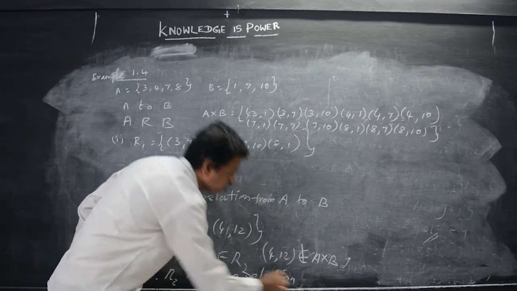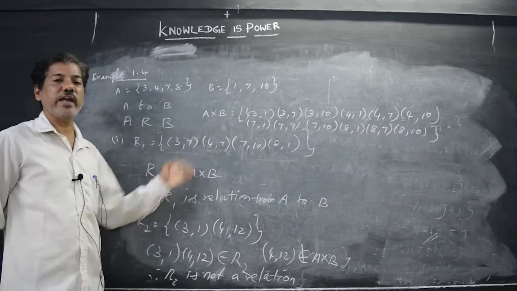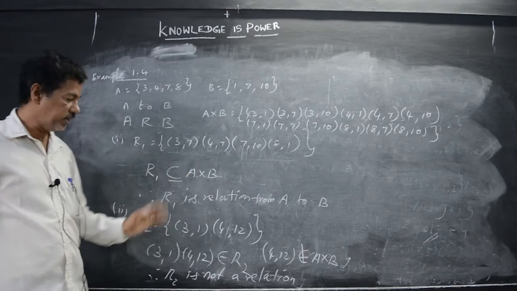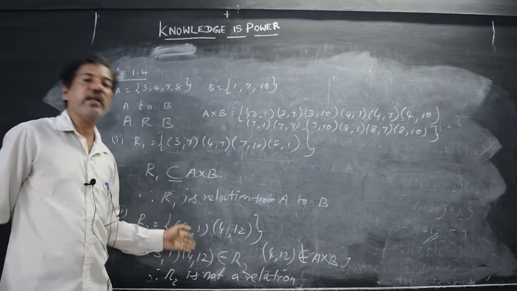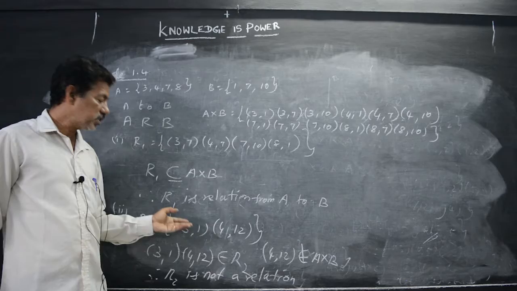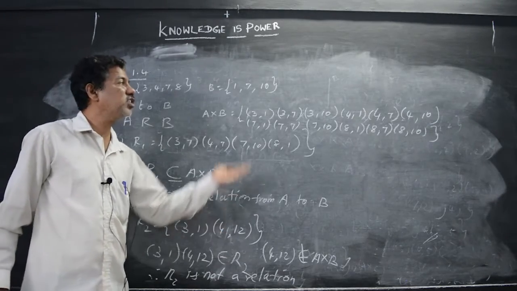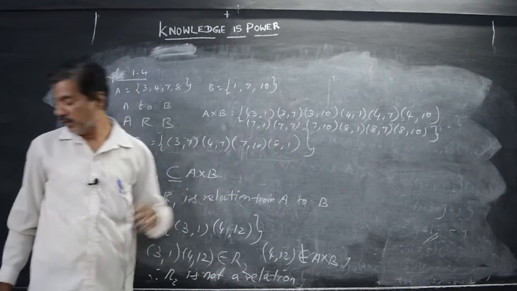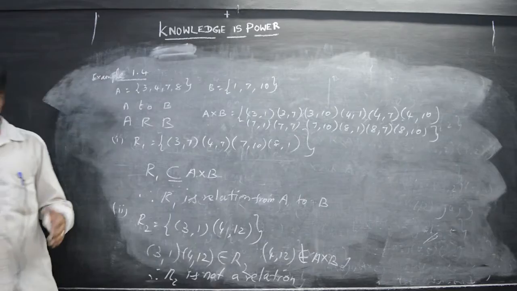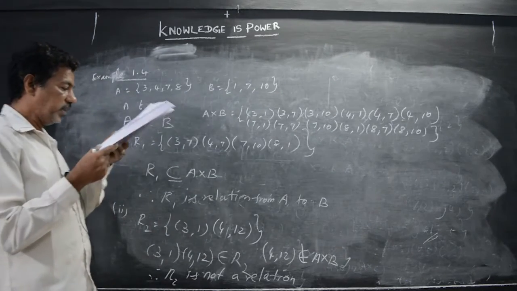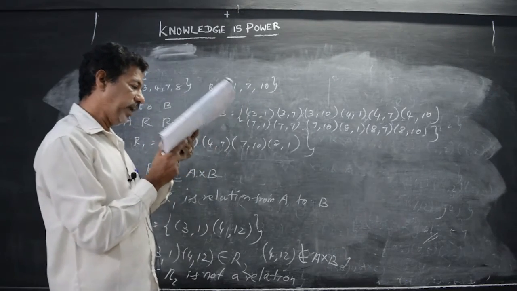You have to write like this. If it is a relation, you have to check that all the elements are present. If it is not a relation, how do we find that? If any one of the elements is not present there. Likewise, the third question, the third option. What will be there?